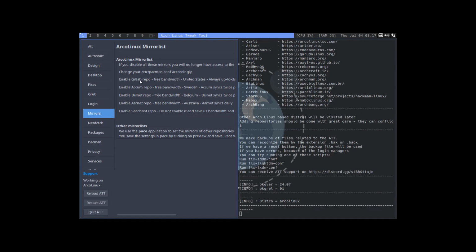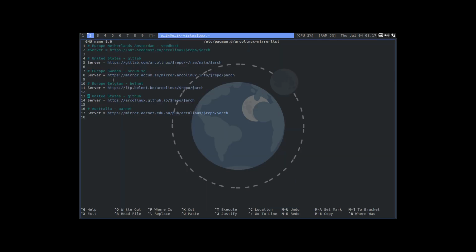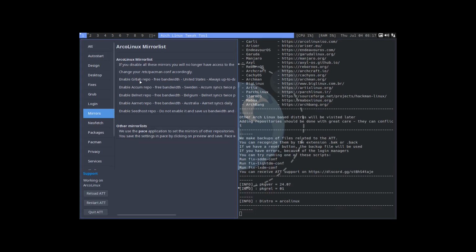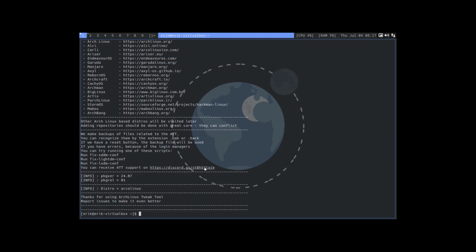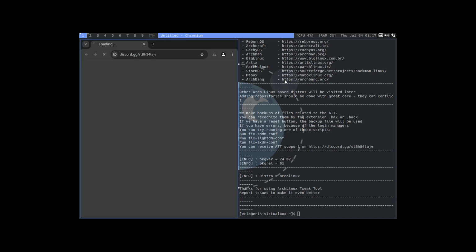You see only GitLab, Acum, Belnet, Arnet, and Seed host. Those are the guys we see here as well. 1, 2, 3, 4, 5, and 1, 2, 3, 4, 5. So that's the first change. That's already in your repo. Oops, I clicked Discord here. Yep.